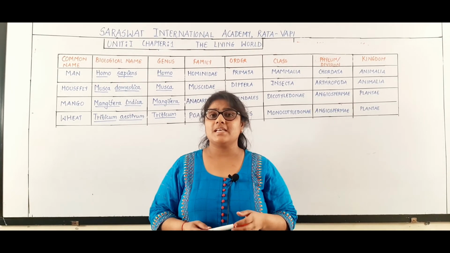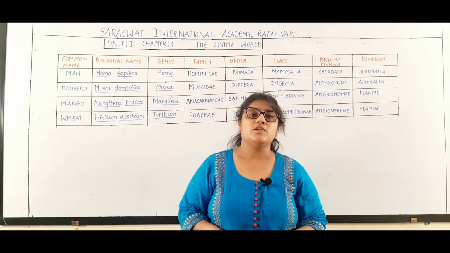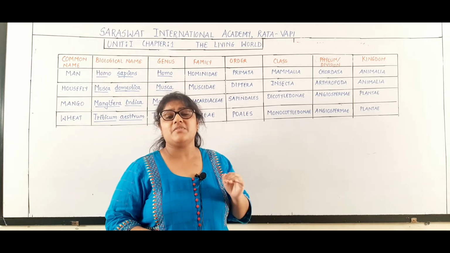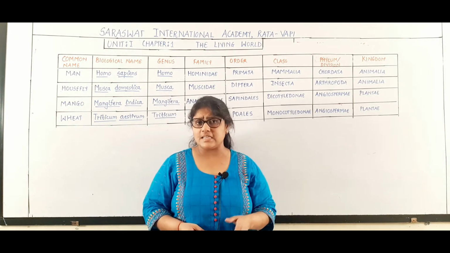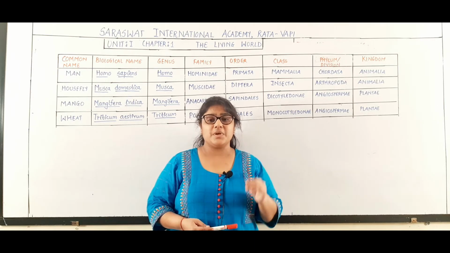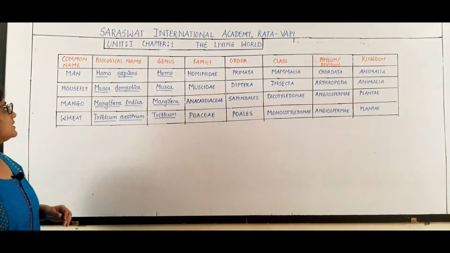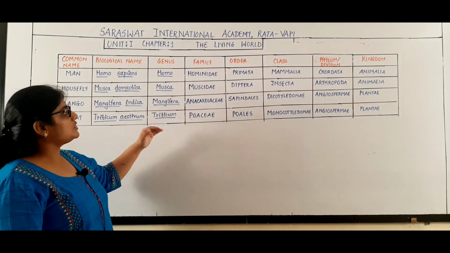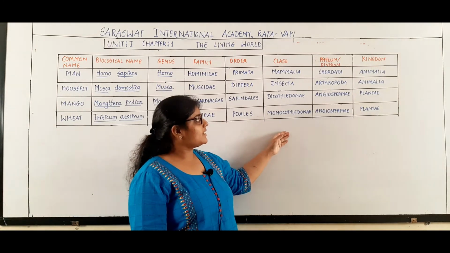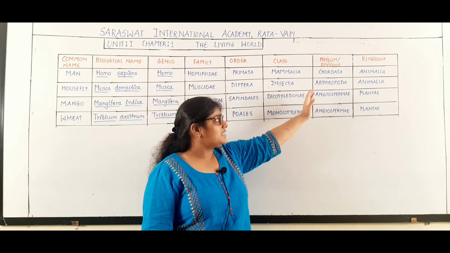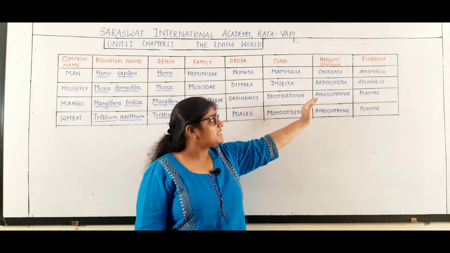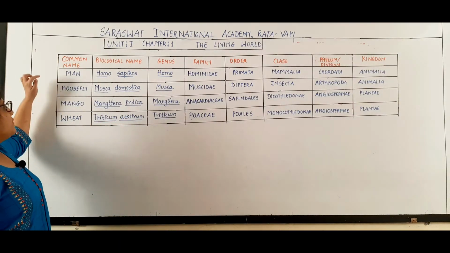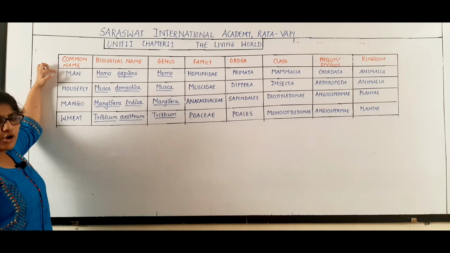Now students, we will take some common examples and study their taxonomic categories. Students, this table is very important for your NEET studies as well as for your board studies. We will study the common name, their biological name, genus and species, their family, their order, their class, their phylum or division. If it is an animal, it will be phylum, and if it is a plant, it will be division, and finally their kingdom. So students, the first one is the man or human being.